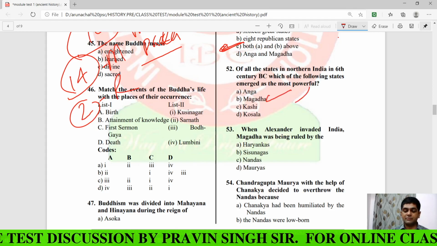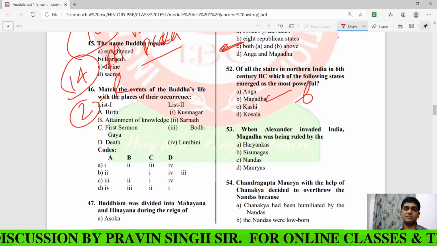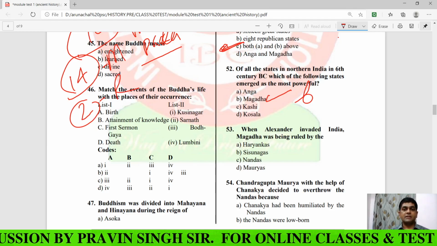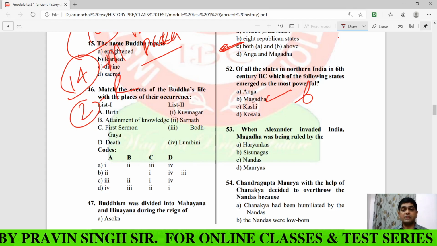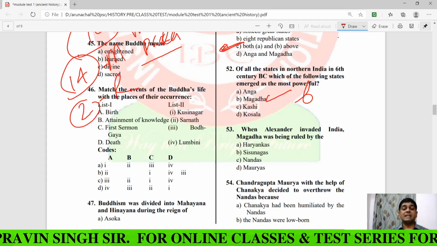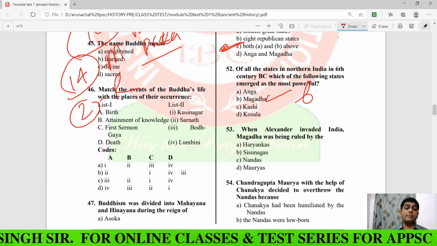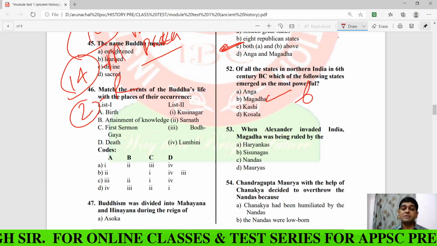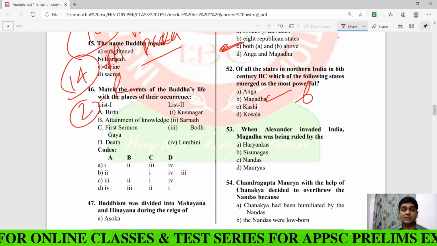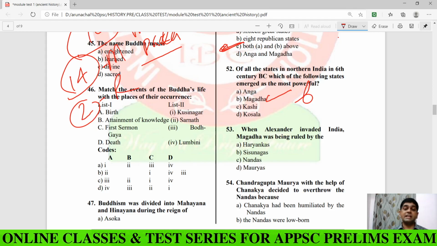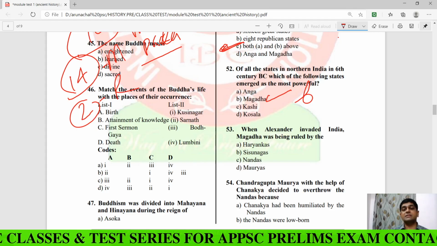The answer is Magadha, B. And you know that in the online classroom of this IBE, I have discussed many times that in the Indian subcontinent, the rulers of Magadha were the first who built India's first empire, and this empire is known as the Magadhan Empire, my dear. Here, Magadha means South Bihar. So the rulers of South Bihar formed the Indian subcontinent's first empire. So the answer is B.